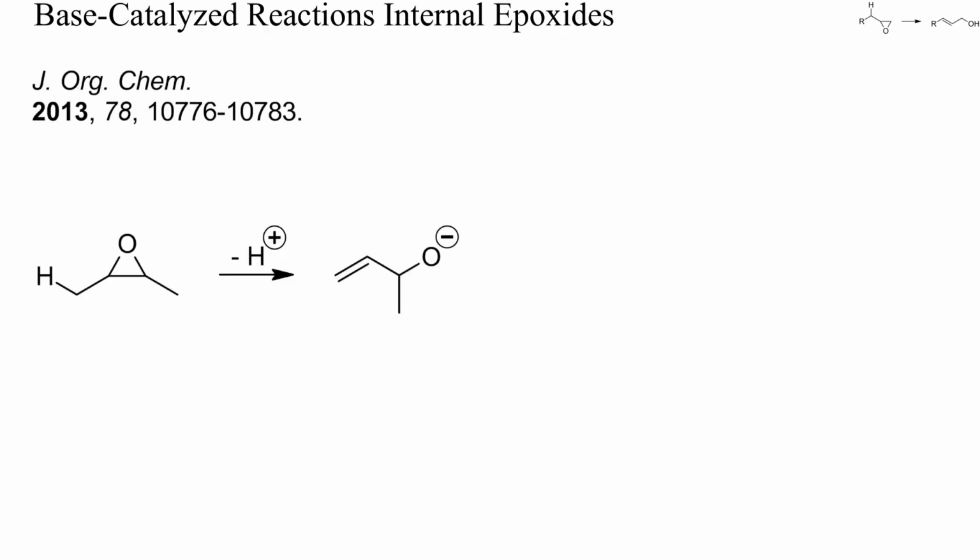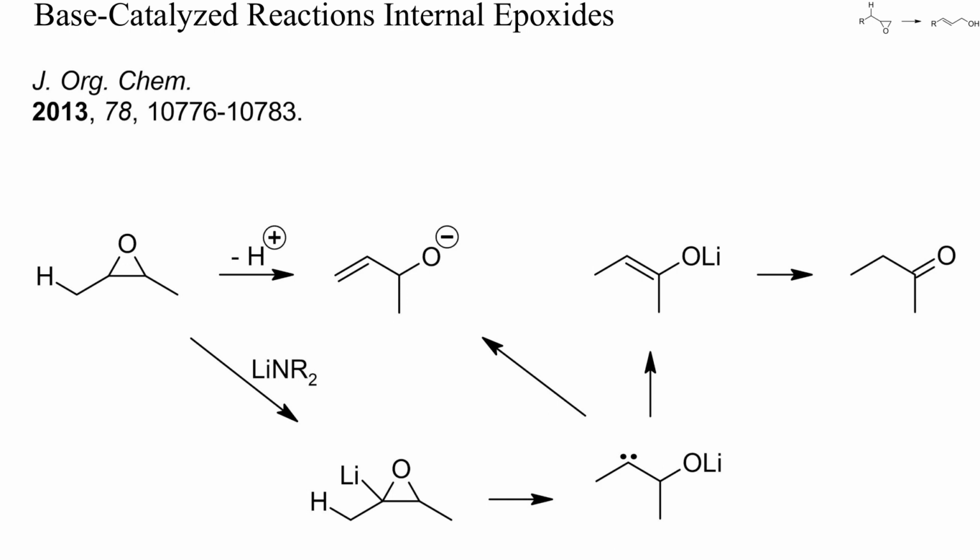This here would be an example of base-induced ring opening of an internal epoxide. Groups which enhance the acidity of the proton removed will greatly facilitate such isomerizations. In the absence of such groups, an alternative mechanism can be alpha metallation followed by alpha elimination. The resulting carbene can then either rearrange to an allylic alkoxide or to an enolate. Sometimes also the allylic alcohols can be isomerized to enols and then to ketones.